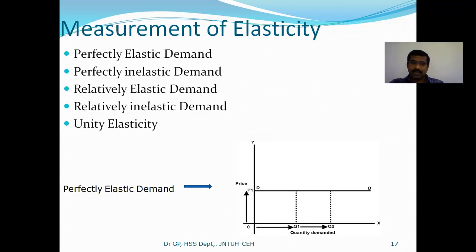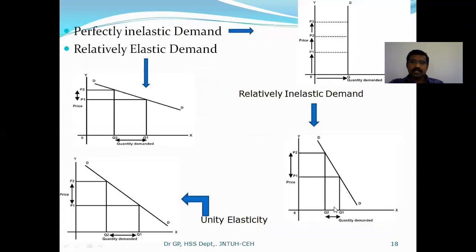Perfectly elastic demand means without making a change in price, if demand keeps on increasing, then that case can be considered as perfectly elastic demand. Perfectly inelastic demand means whatever the price changes, it cannot affect the demand of the product. That type of nature can be called perfectly inelastic demand.